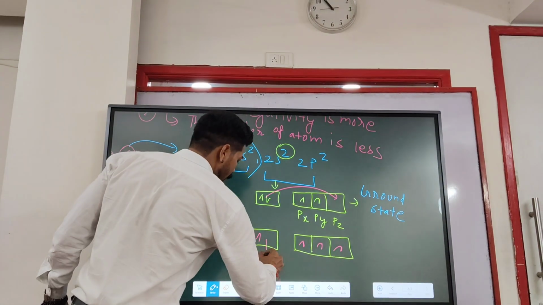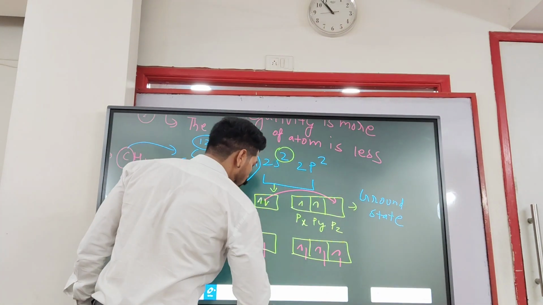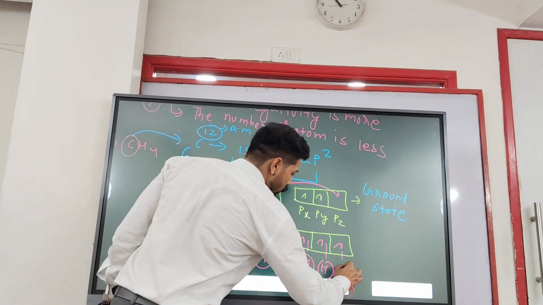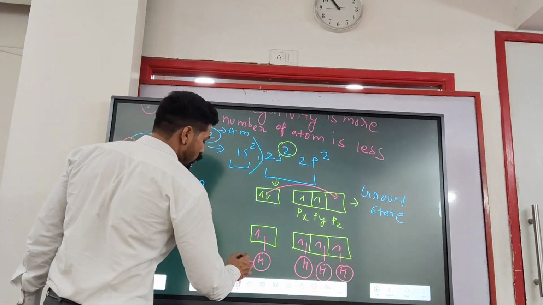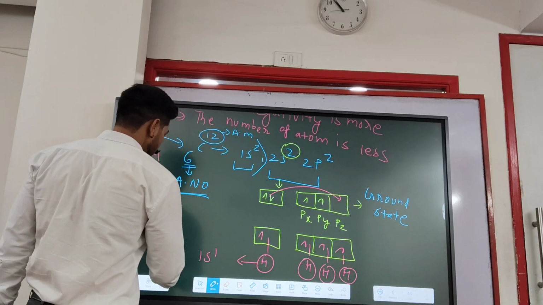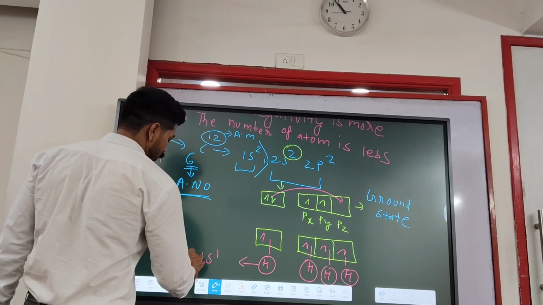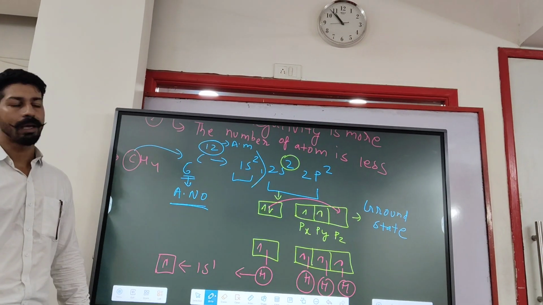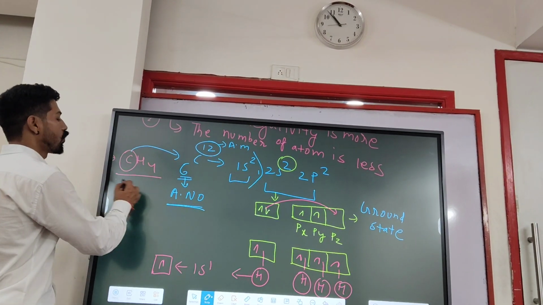That's why carbon is forming 4 bonds with respect to hydrogen, because hydrogen is also having 1s1, which means single electrons. Okay, so this is the chemical bonding of CH4.